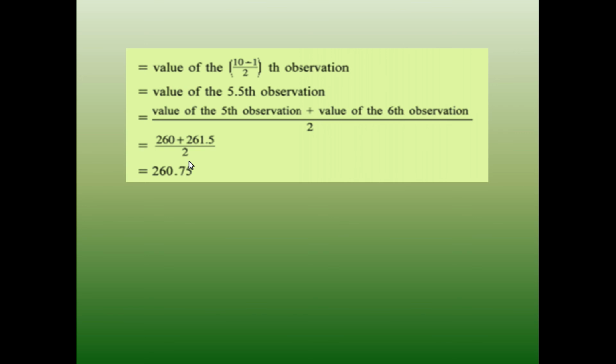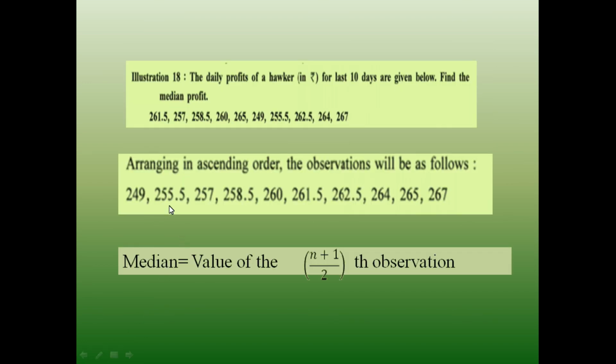Now to come to the 5.5th observation, you have to take the value of the 5th observation plus the value of the 6th observation, divided by 2. So the 5th observation is 260 and the 6th observation is 261.5.